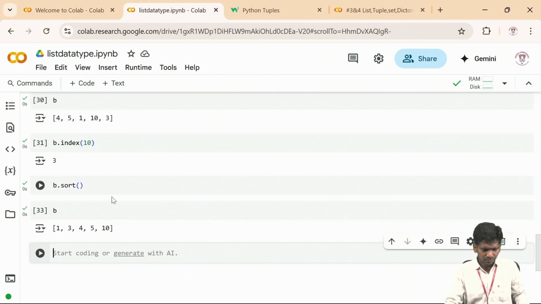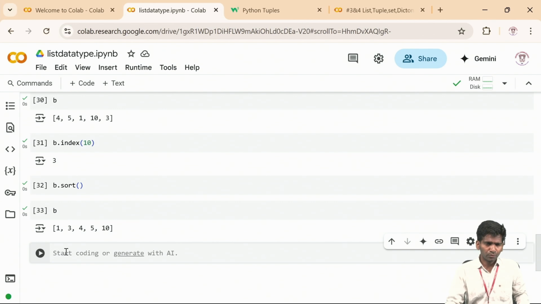Yeah. See, 1, 3, 4, 5, 10. So previously my list is like this. But when I used the sort function on my list, what is happening? It is getting sorted, and you can see the sorted elements in ascending order.